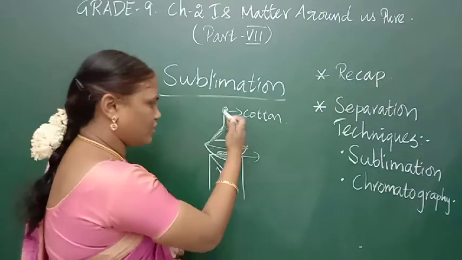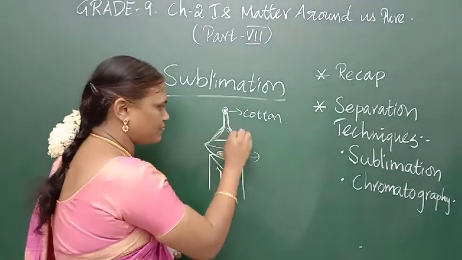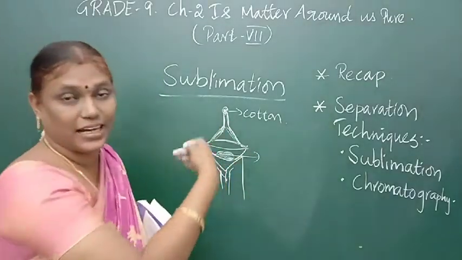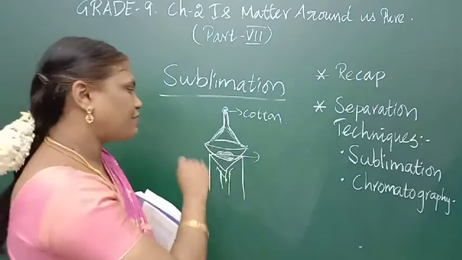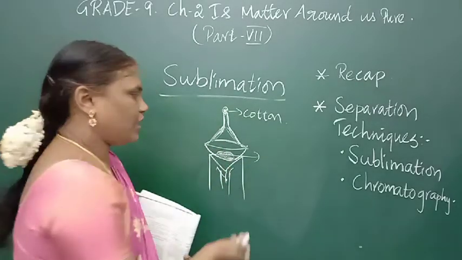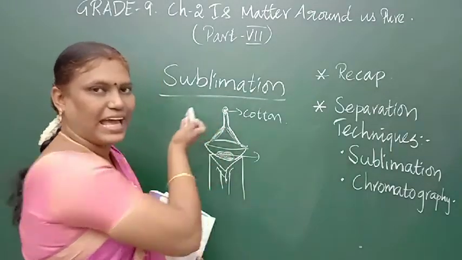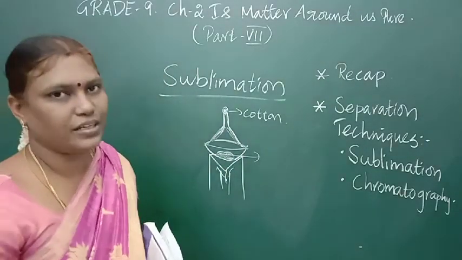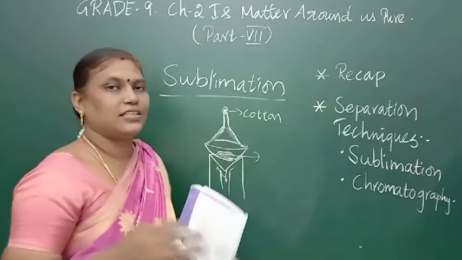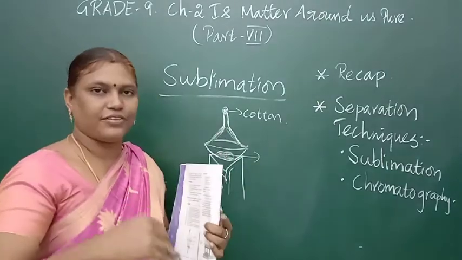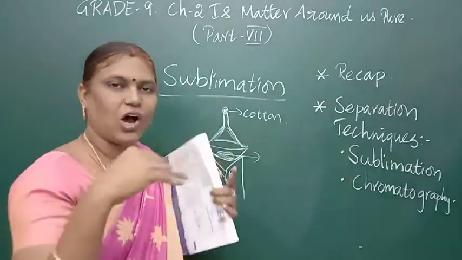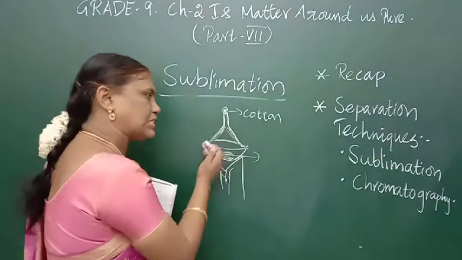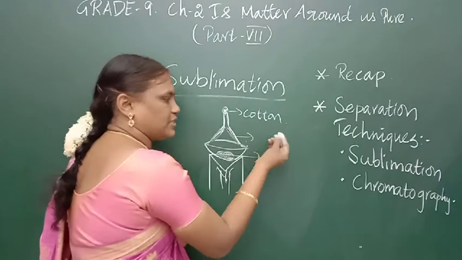After everything has evaporated, I check whether all has sublimed or not. After some time nothing will sublime and go to the gaseous state. After that I put off the Bunsen burner. Then what happens? The solid camphor is converted into gas on heating, and on cooling it starts to deposit.